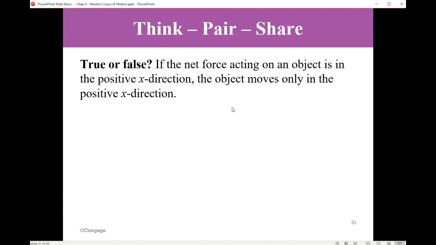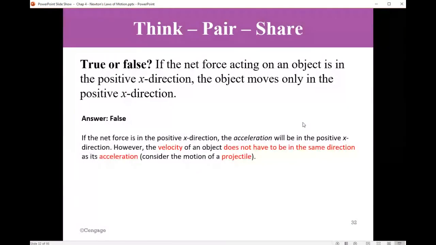If the net force acting on an object is in the positive x direction, the object moves only in the positive x direction. True or false? Tricky, huh? The answer is false. If the net force is in the positive x direction, the acceleration will be in the positive x direction.